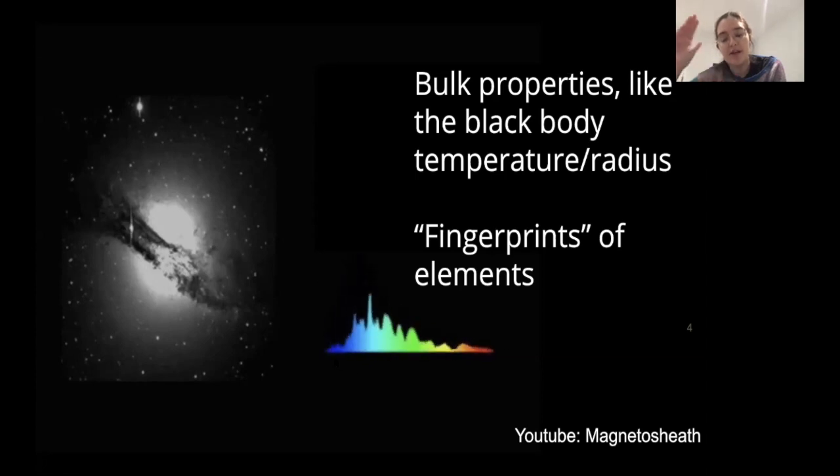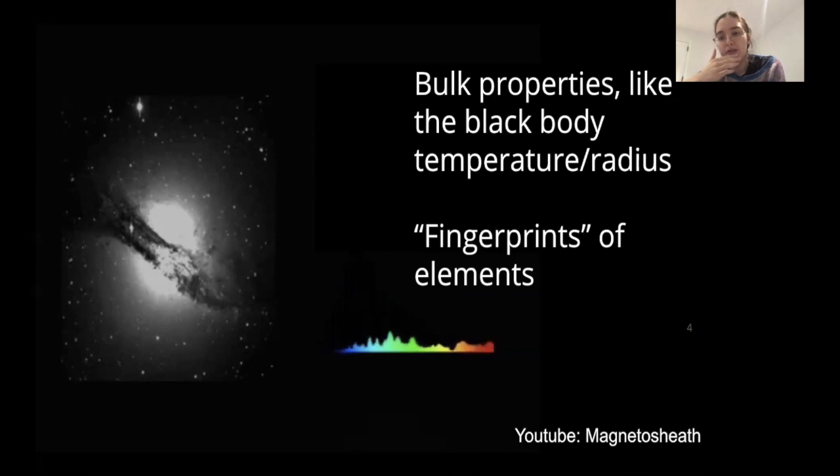You can see there's an overall shape, which tells us about the bulk properties of the black body emission, so we can understand the energy involved and the mass of the star that exploded. On top of that, we see these little wiggles, which are spectroscopic signatures of individual elements. We can use those to probe exactly what's being synthesized or what was present in the outer layers of the star.